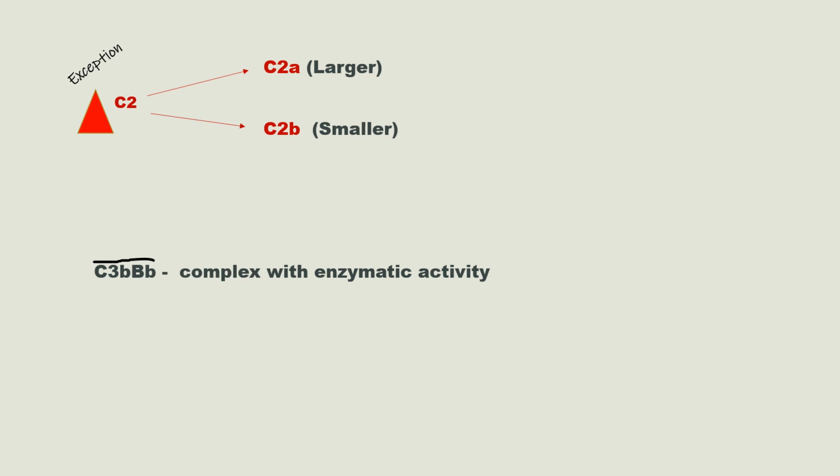And these complement protein fragments will interact with each other to form complexes. This C3bBb is a complement protein fragment complex, and there is a bar above it. This bar above the complex indicates that the complex has enzymatic activity.